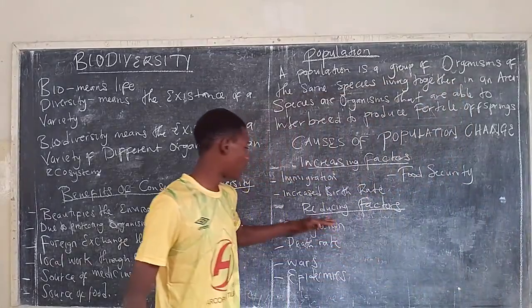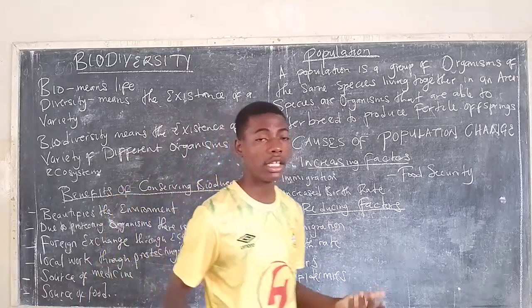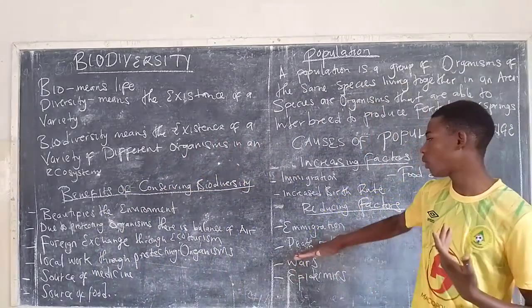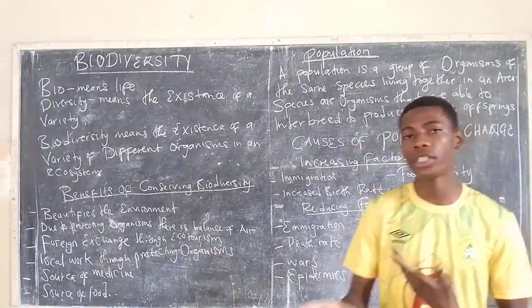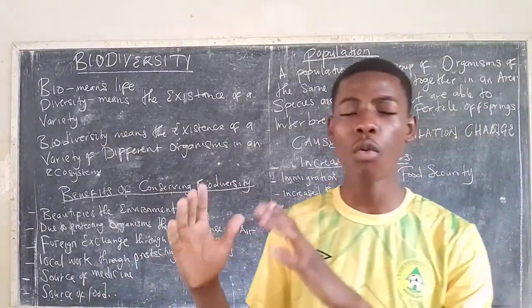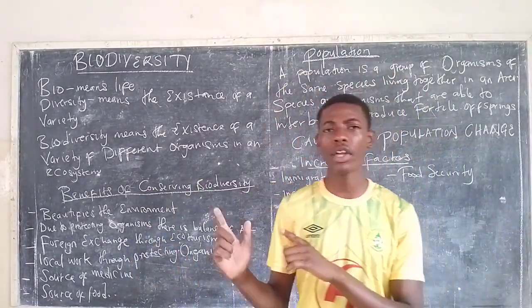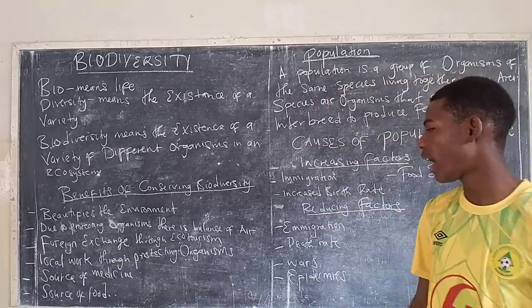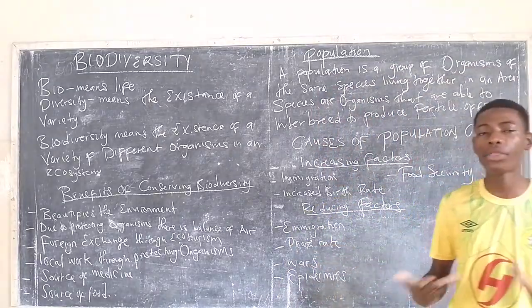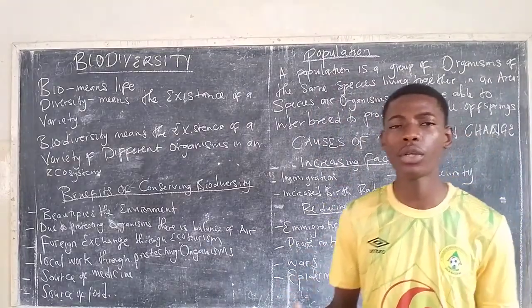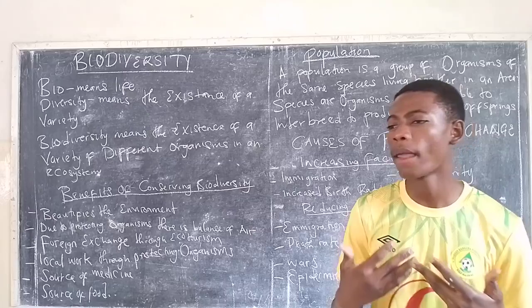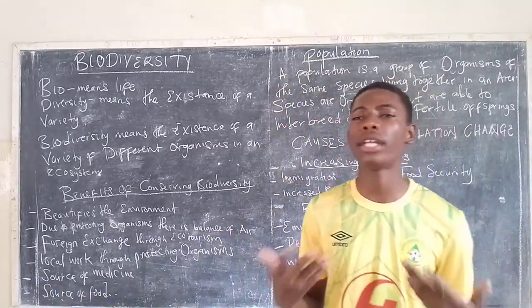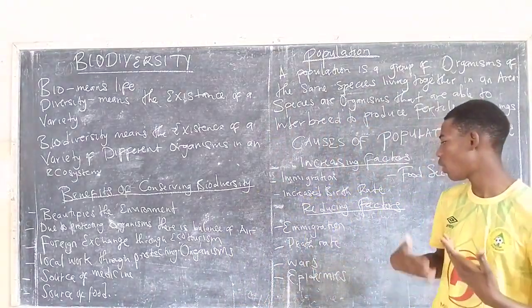We also have the factors that cause the reduction in the population. As I said, we have migration. Now, the second concept of migration is emigration, whereby people move out of that area. When people move out of that area, they tend to reduce the population in that area. The other thing is what we call death rate. Death rate, as we know, is just the number of people dying per thousand. If a lot of people die, it simply means the population will reduce.